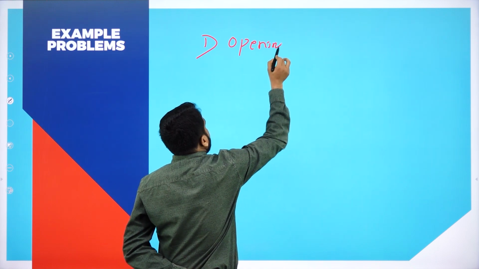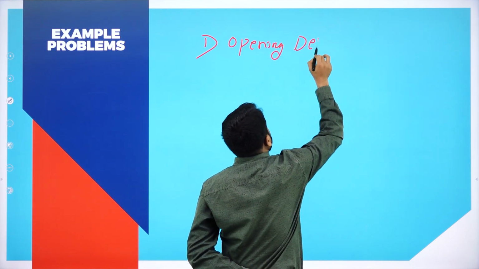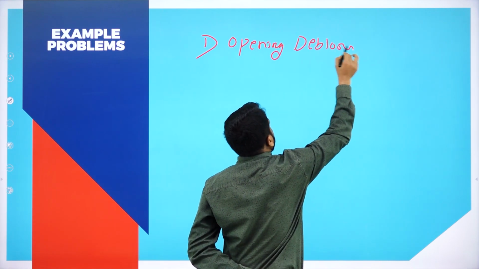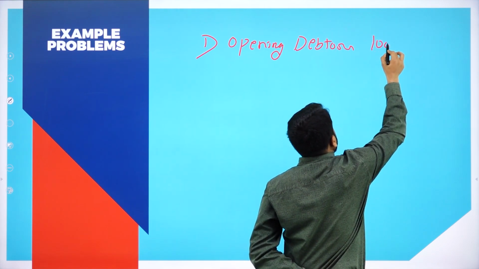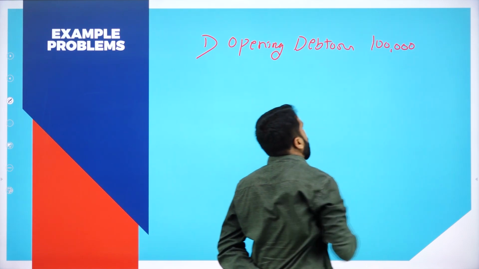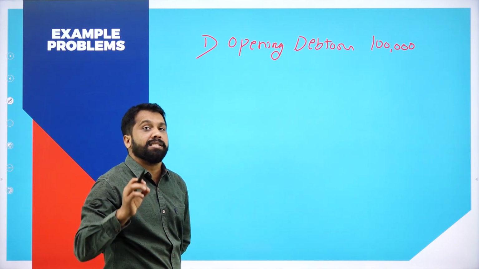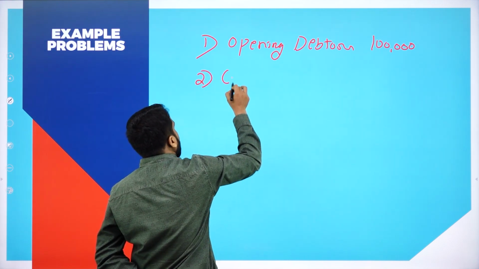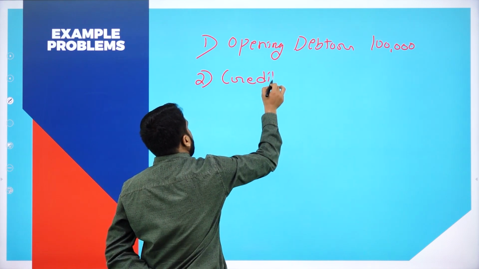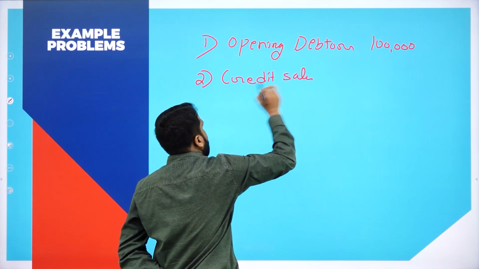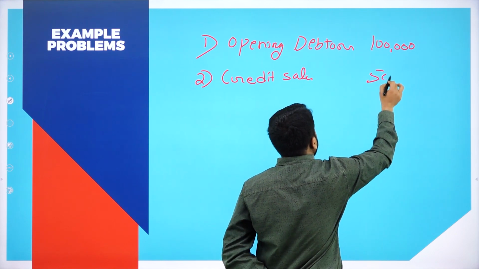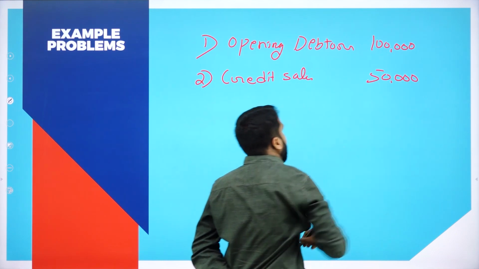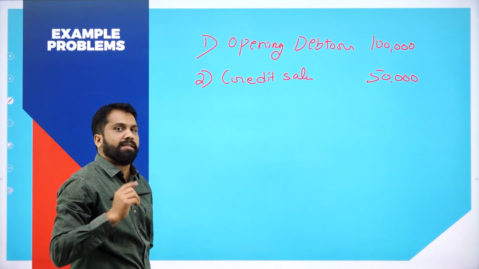Opening debtors 1 lakh. So remember, opening debtors means balance brought down. Next, second one, credit sales is 50,000.